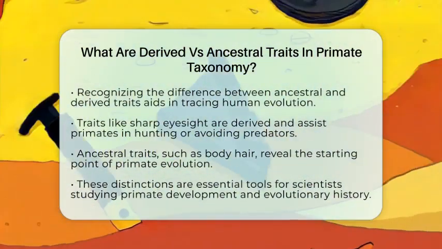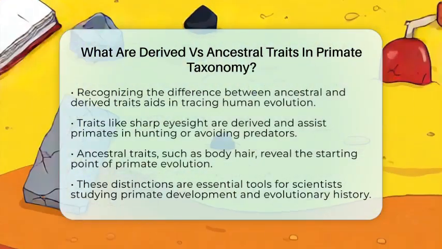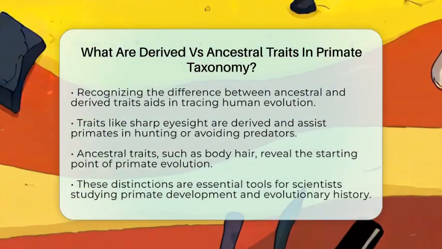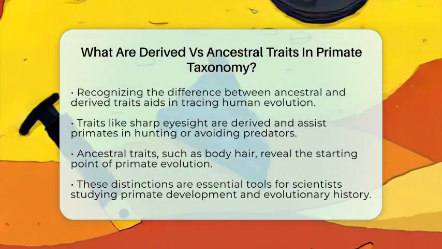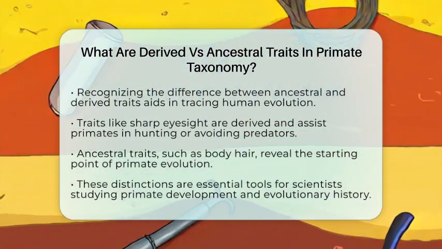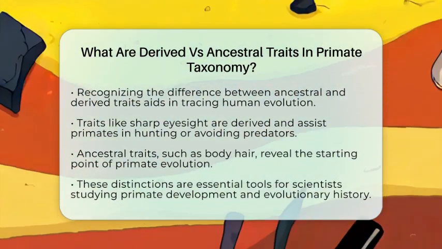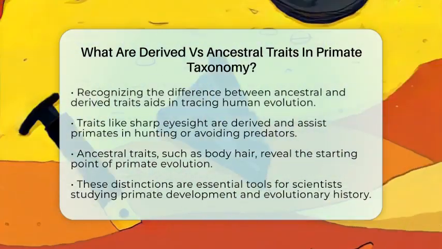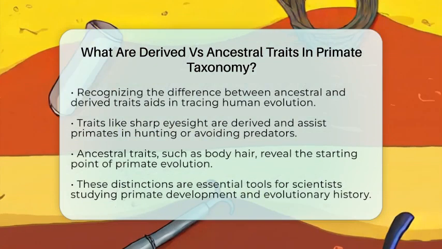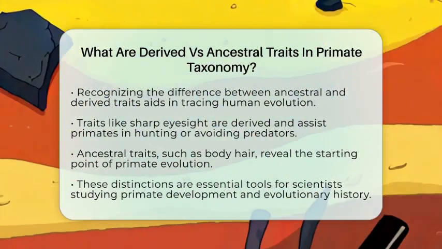To sum up, ancestral traits are features inherited from long ago and shared across many primates. Derived traits are new features that evolved after species split from their common ancestors. These differences are key tools for scientists studying primate relationships and evolution. They help us see how primates, including humans, have changed and adapted through millions of years. Understanding these traits makes it easier to piece together the story of our evolutionary past.